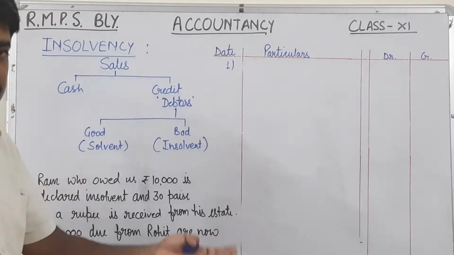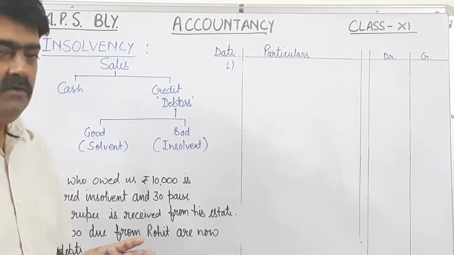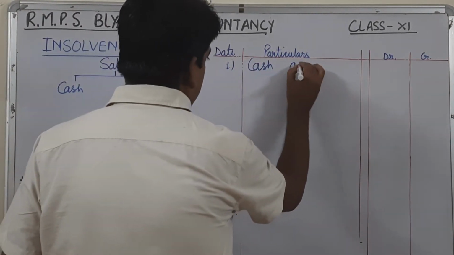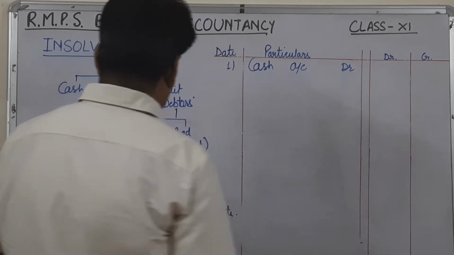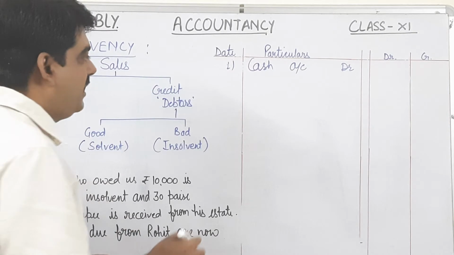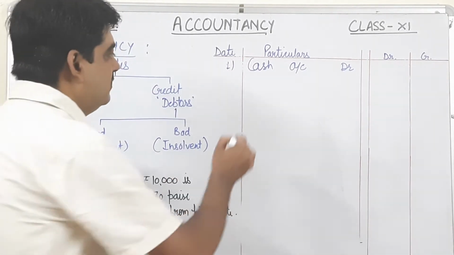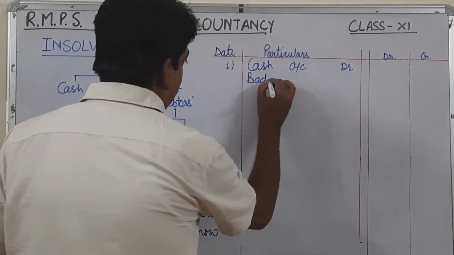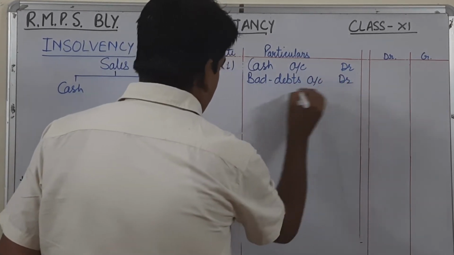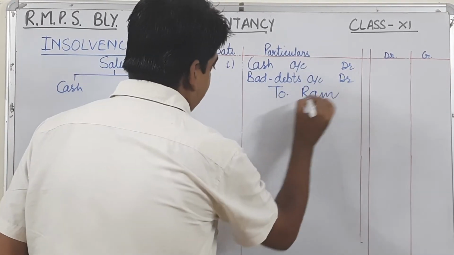See, whatever amount we are receiving, that is cash, and cash is one of the examples of real account. So we are receiving cash, so cash account will be debited, and this time the irrecoverable amount from Ram will be known as bad debts. Okay, and that is one of our losses, and you know all expenses and losses will be debited. So bad debts account will be debited, and here given is Ram, so Ram's account will be credited.